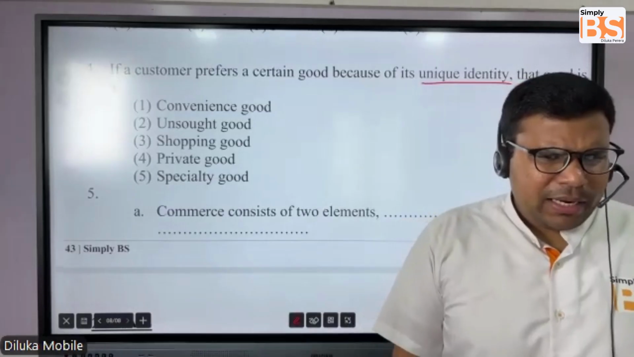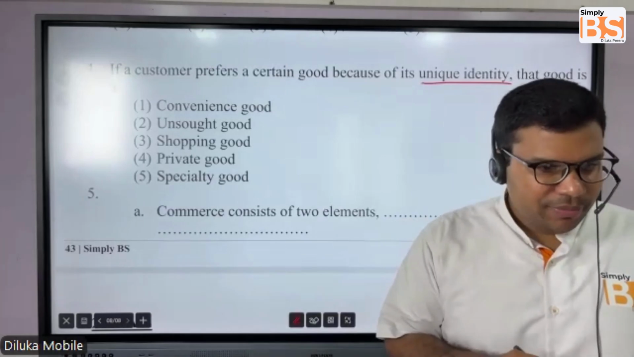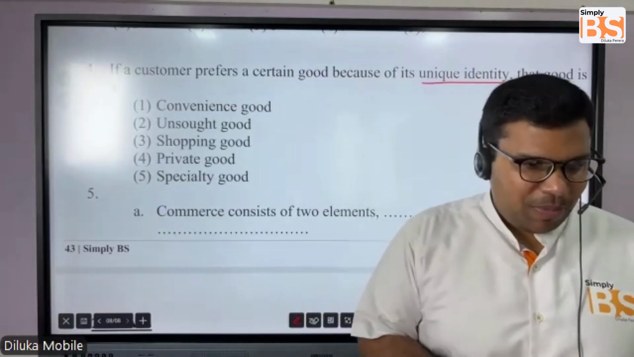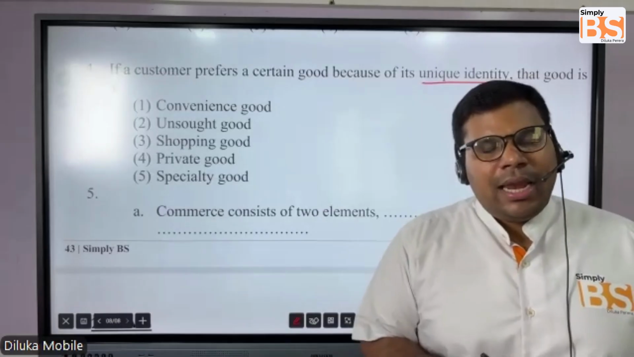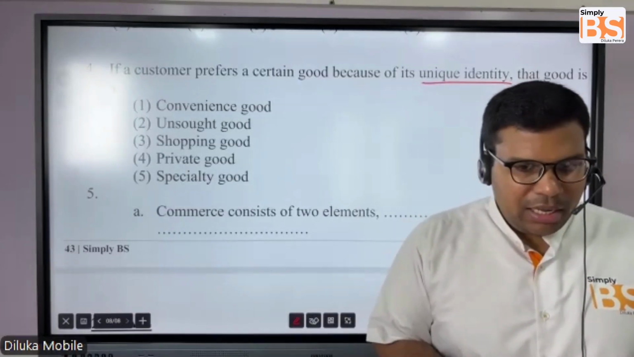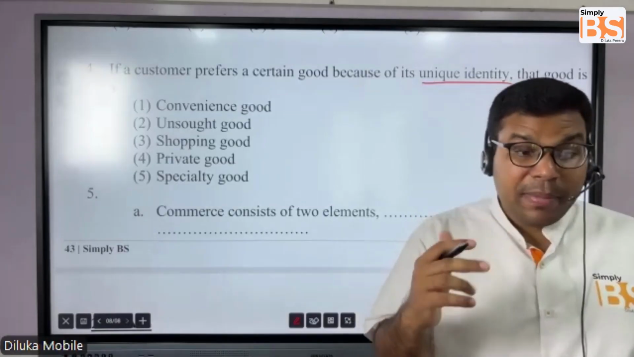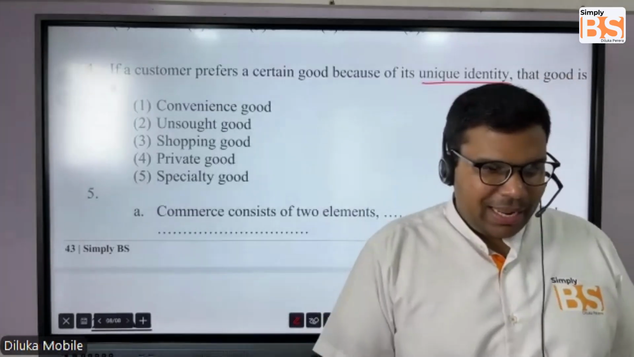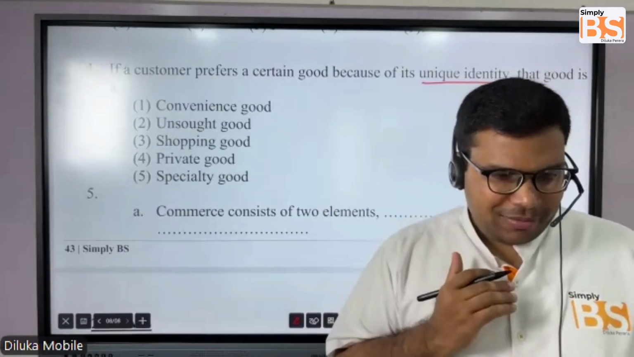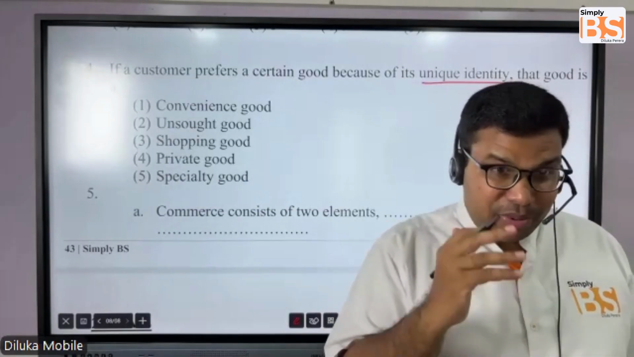Right, due to the unique identity. I told you, certain products or certain brands do have a uniqueness. So whatever brands or products are available, you will go for the product that you like and prefer because of that uniqueness. Let's say if you want to buy a vehicle, you will always go for Toyota. Why? Because Toyota is unique for its technology and precision.